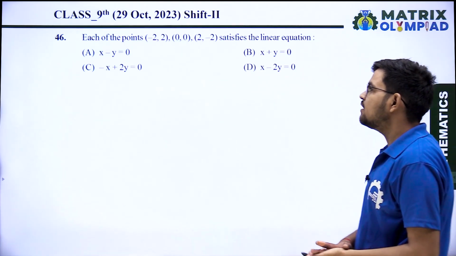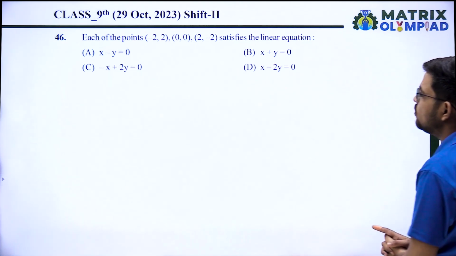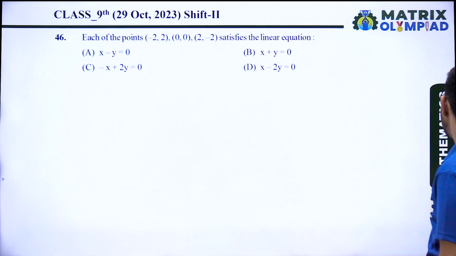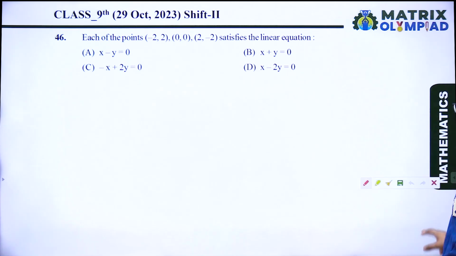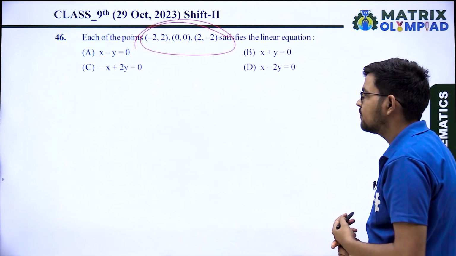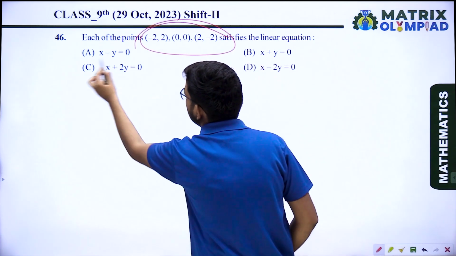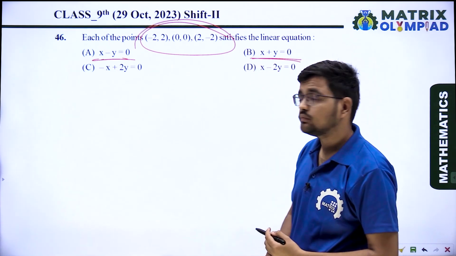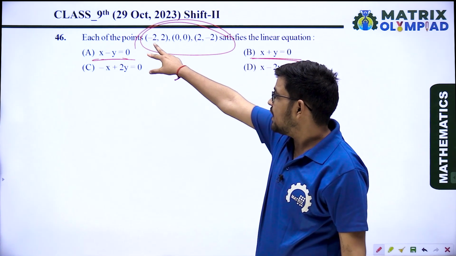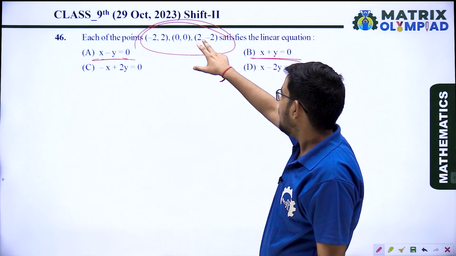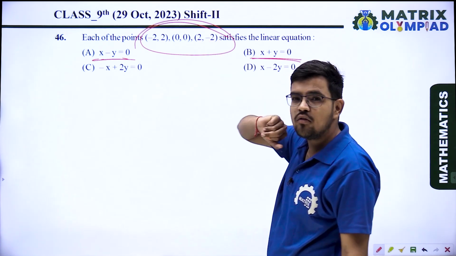Next question. Each of the points (-2, 2) and (0, 0), (2, -2) satisfies a linear equation. Which one holds? When you notice, the x coordinate is the additive inverse of the y coordinate.